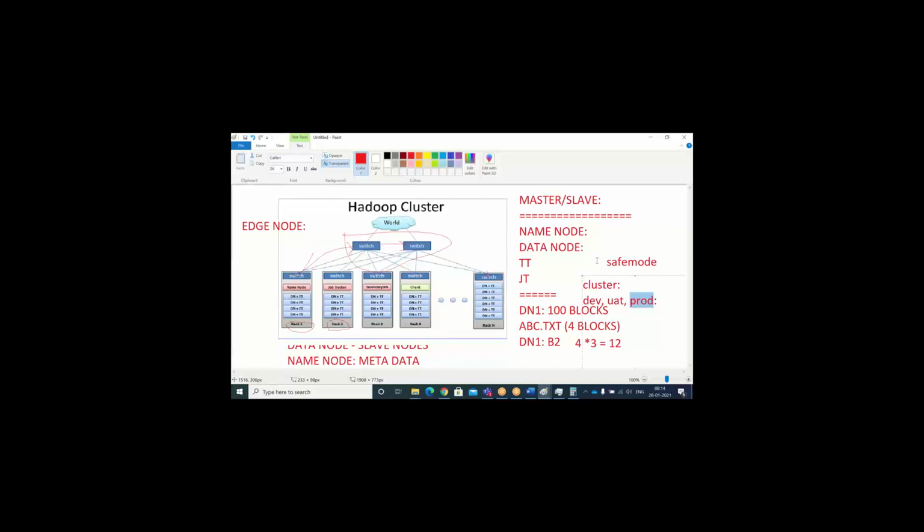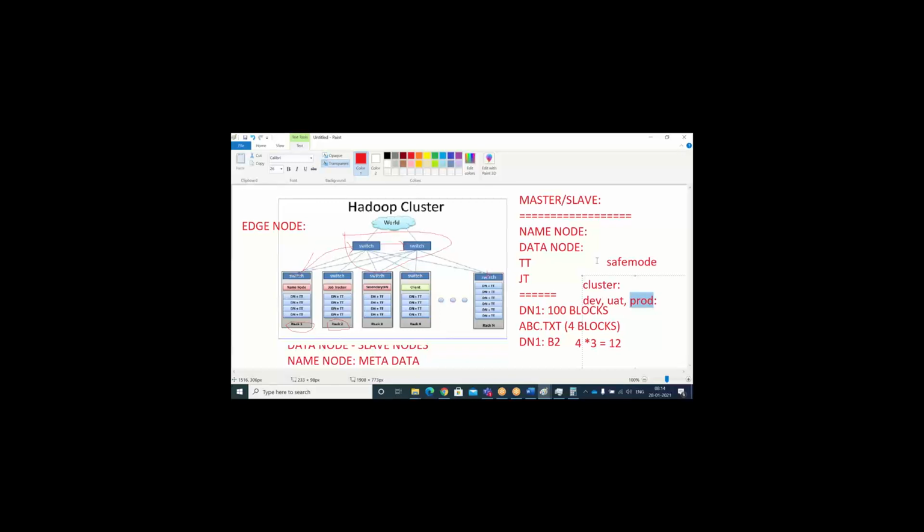The client also might understand, right? They need to be ready for the damage, but not for much time. Something will be available instead of losing everything, by using the secondary name node. But they will act very immediately. If you remember, even when we were working together, we had outages. While working in the mainframe, whatever jobs had failed, we would take a note, and once the outage was over, we would restart all those jobs.